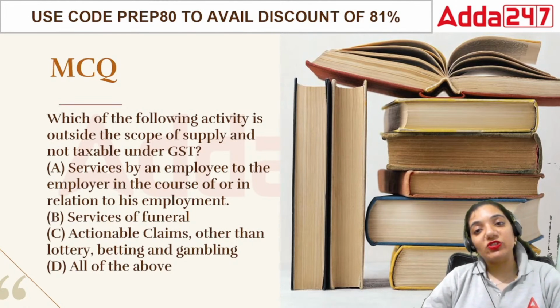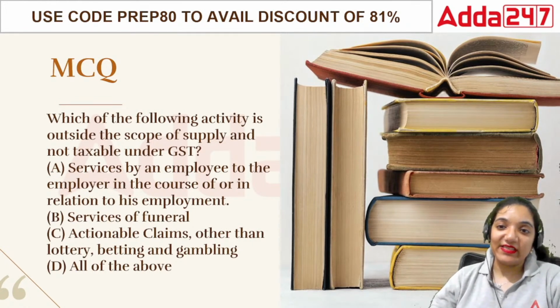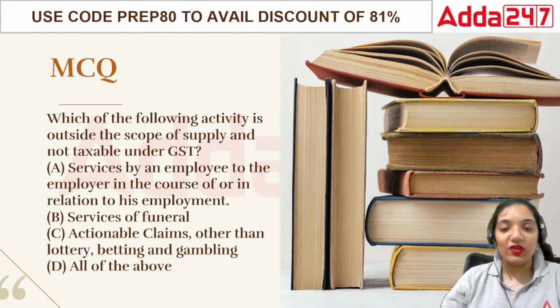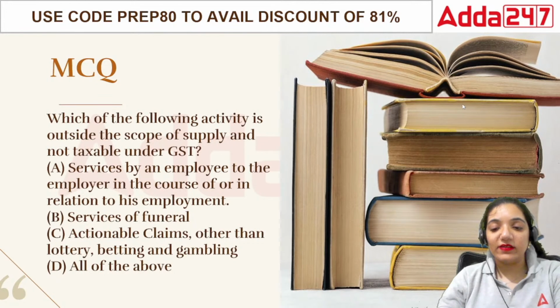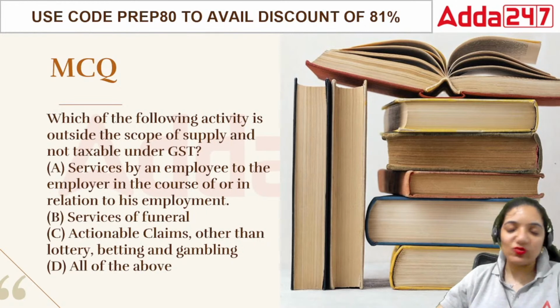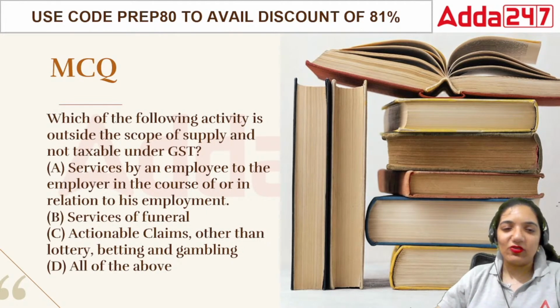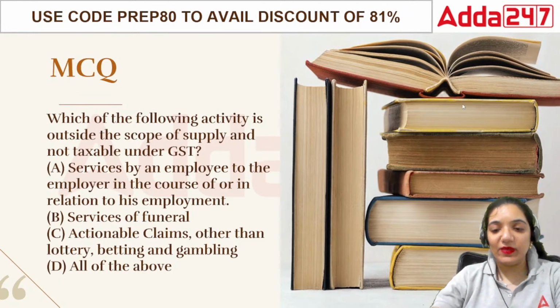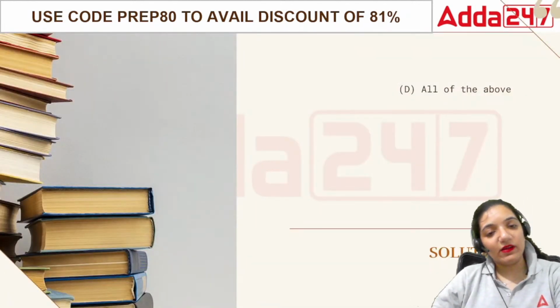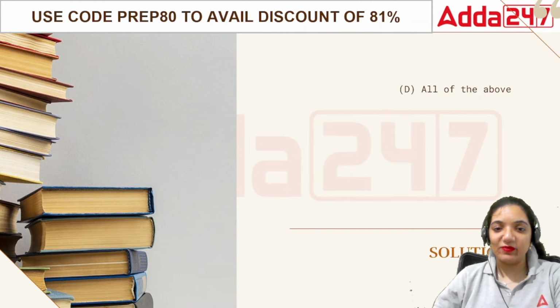There are certain things which are outside the scope of the GST itself, and among them, I can say there are many of these things which are not a part of it. See, the point is, if we talk about the services of funeral, there is no GST on that. Actionable claims and then lottery, they are not a part of it. At the same time, if we talk about the services by an employee to the employer, even now employer-employee relationship is not a part of GST. So in this case, the correct answer will be all of the above. None of them is a part of GST taxability. All of them are outside that particular portion.